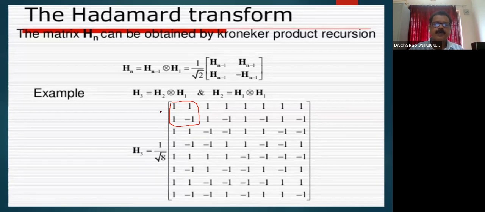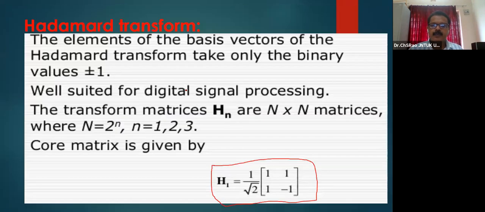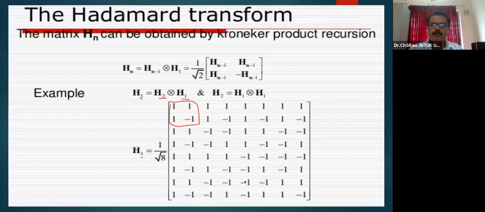So therefore H3, H2 and H1 are nothing but 2 to the power of 3, 2 to the power of 2, or 2 to the power of 1. H1 is nothing but 2 power 1. H1 may be this one. When I want H2, that will become 2 power 2, which may be represented up till this. H3 means H2 and H1 are to be represented.